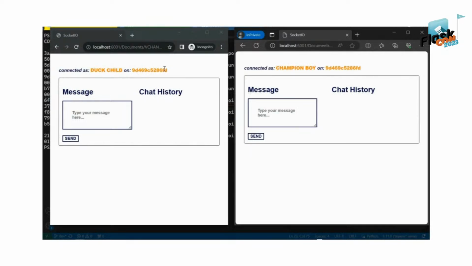So if this is the case where these both are connected to the same container, they can talk to each other even there is no Redis, since they are both using the same Flask instance, right? Because our Flask instance knows both of our clients, right? So let's say Dark Child wants to talk to our Champion Boy, right?